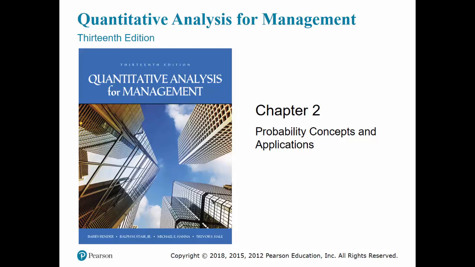In this chapter, we're going to look at probability concepts. So we'll start with basic principles, and then we look at probability distributions, and there are what are called discrete probability distributions and continuous probability distributions. So we'll be looking at examples of that kind.